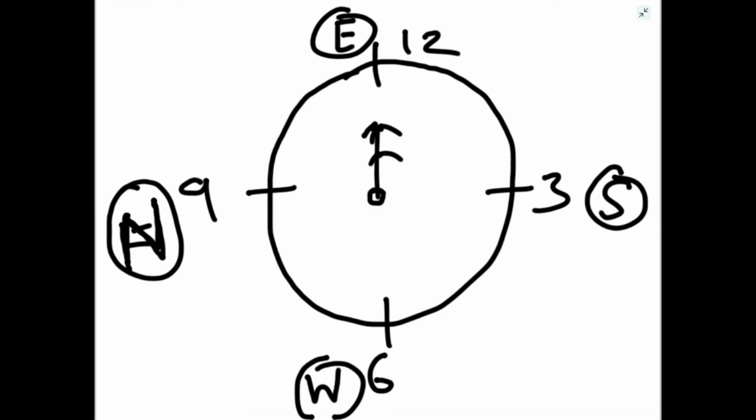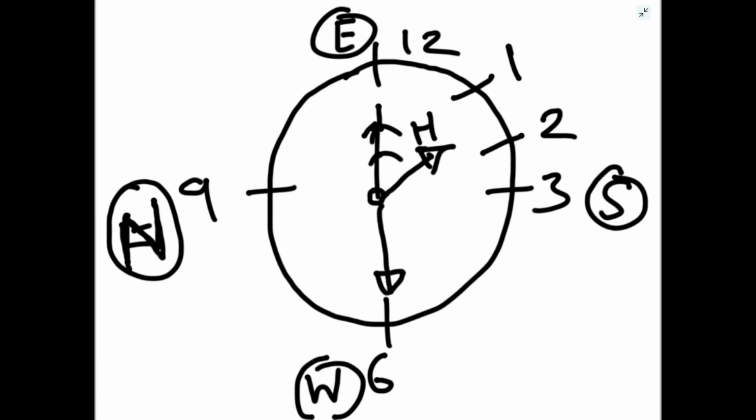This way I have marked the directions on the clock. Now the question was asked at 1:30 p.m. 1:30 means exactly between 1 and 2. The position of the hands will be like this. This will be our hour hand and this will be the minute hand. Roughly you can make the diagram.